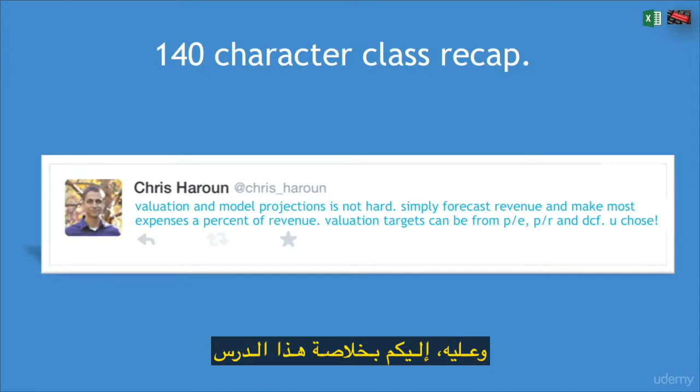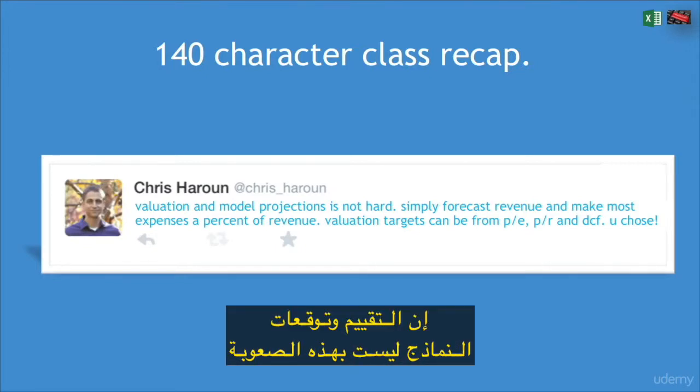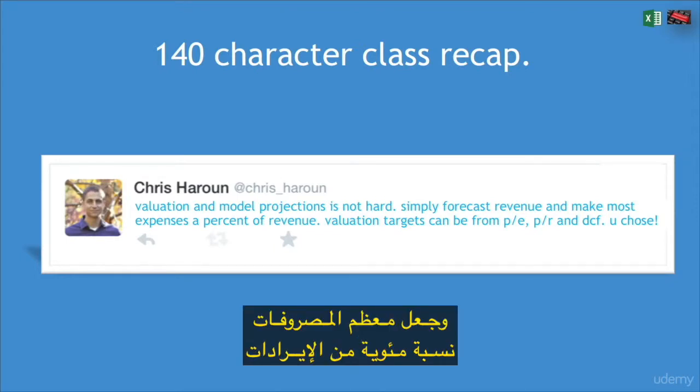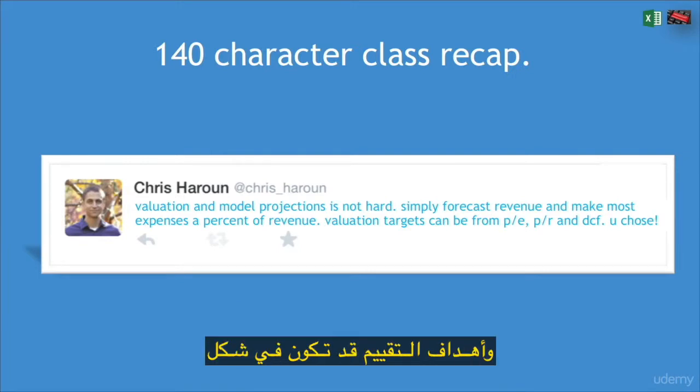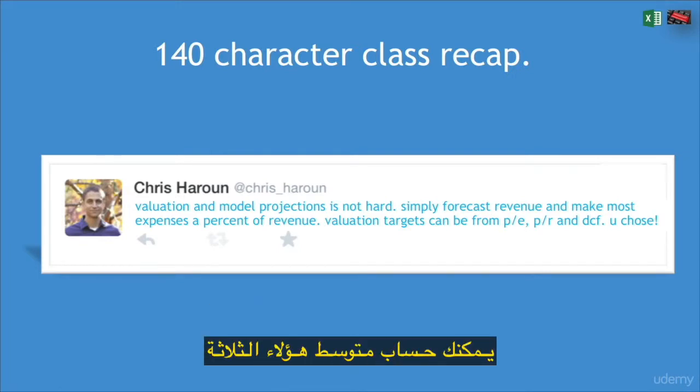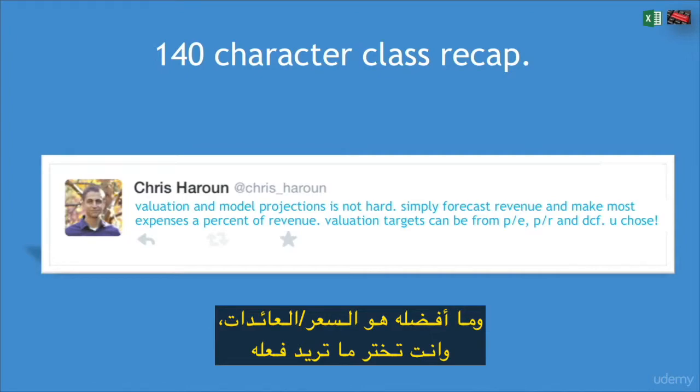So here's a recap of this class. Valuation and model projections is really not that hard. All you got to do is forecast revenue and make most expenses a percent of revenue. And valuation targets can be in the form of price earnings, price to revenue, or DCF. You can take an average of all three to normalize an error you might have, or just pick one methodology. My favorite is PE. You choose what you want to do.